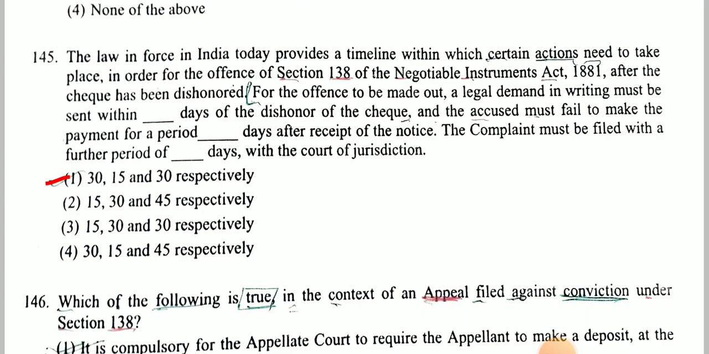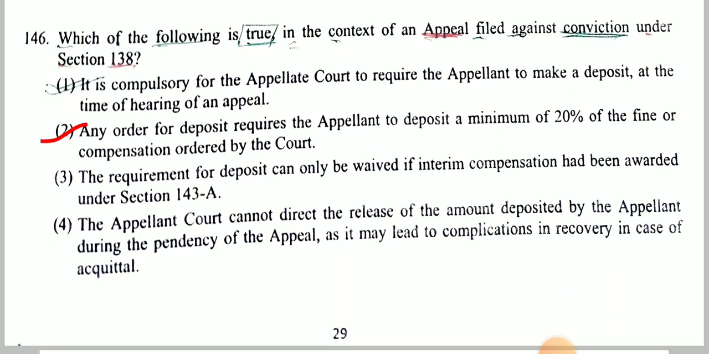Next question, which of the following is true in the context of appeal filed against conviction under section 138? Answer is any order for deposit requires the appellant to deposit a minimum of 20% of the fine and compensation ordered by the court.